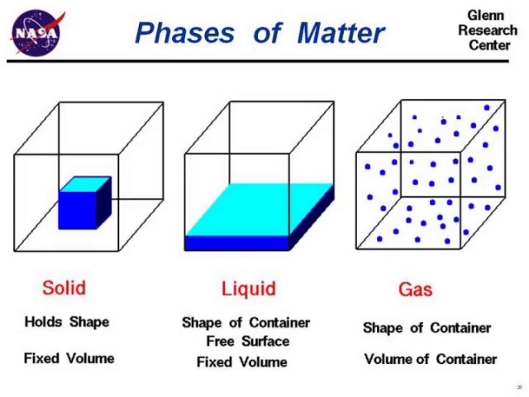So the volume of gas depends on the container. The volume of the container is equal to the volume of the gas.